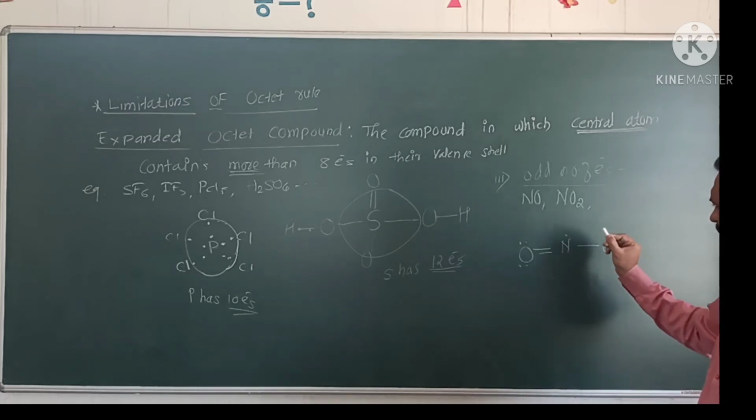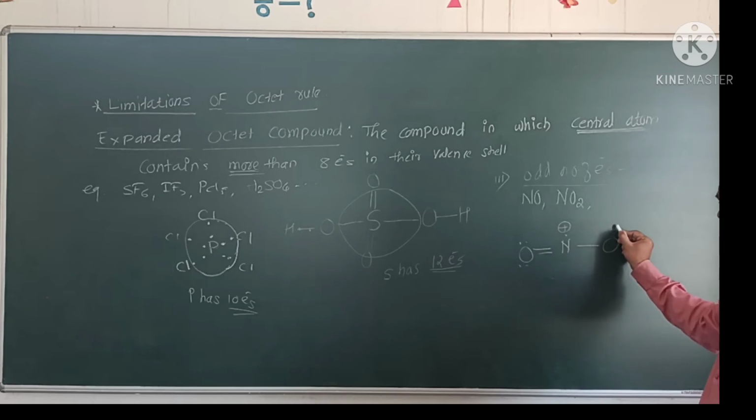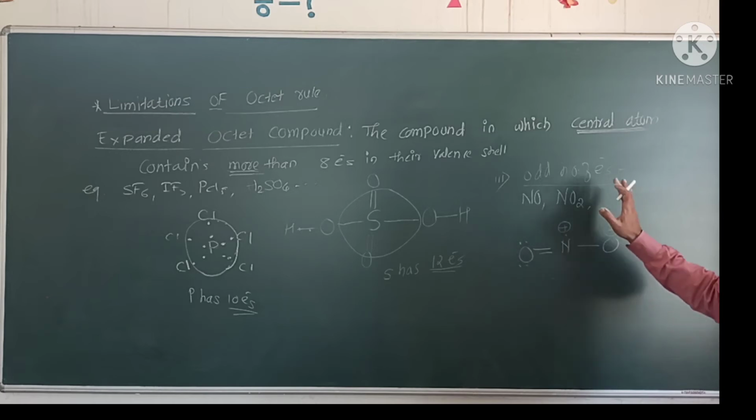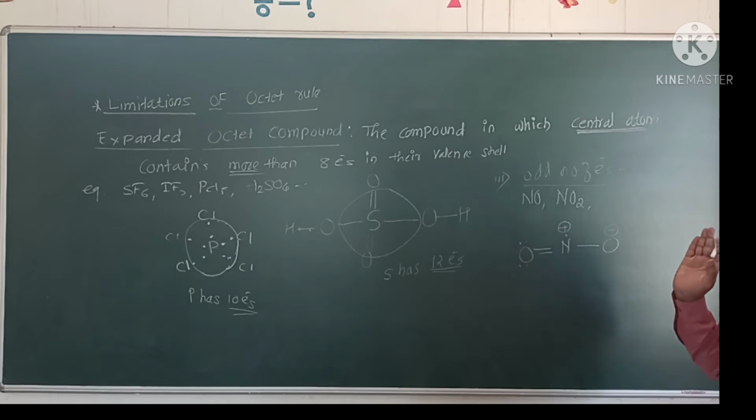Here, this structure acquires such kind of charges: a positive charge on the central atom, and a negative charge on these oxygen atoms. The central atom contains an odd number of electrons, that is 3 into 2 is 6, plus 1 is 7. These formations are against the octet rule, which does not explain such odd numbers of electrons, that is, a molecule in which the central atom has an odd number of electrons.